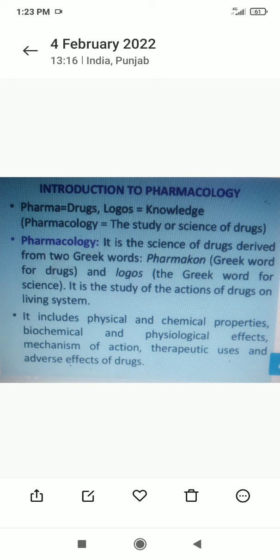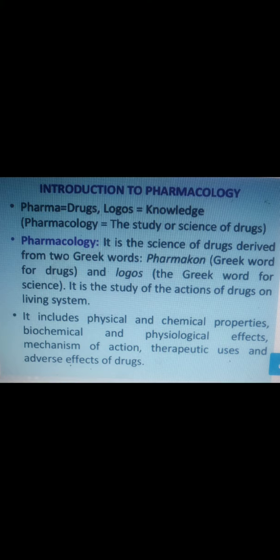It is the study of the action of drugs on living systems like animals as well as humans. What is the drug's effect on the human body and the animal body, on living things? It includes physical, chemical, biochemical and physiological effects on the living system, and it shows the mechanism of action, therapeutic use, and lastly the adverse effects of the drug. What is the harmful effect a drug can produce on the living system?